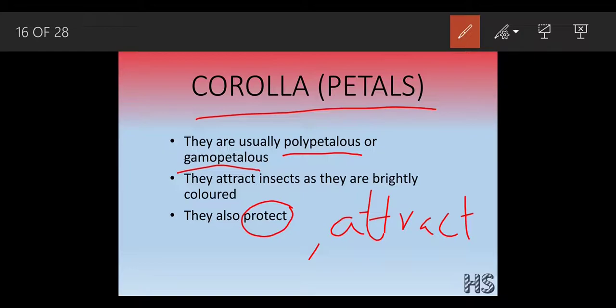So today we have discussed the two floral structures, that is the calyx and the other one was corolla. We have discussed which flowers are considered to be male, that is the staminate, and the female ones are called pistillate. We have also covered the neuter flower, in which both the sexes are lacking, that is the male and the female parts are not present inside that flower.